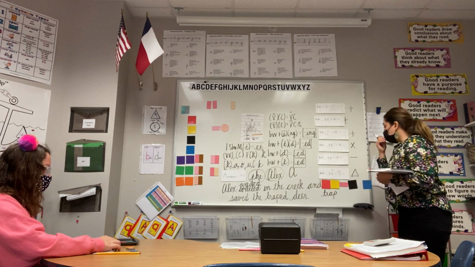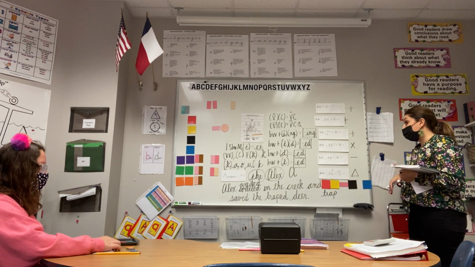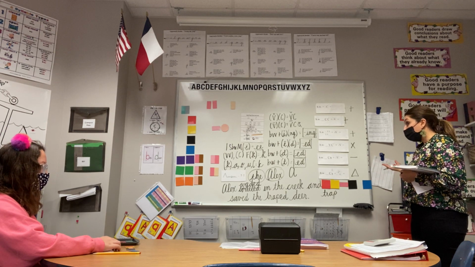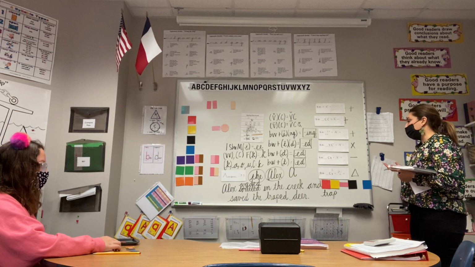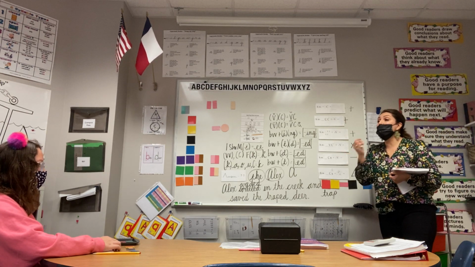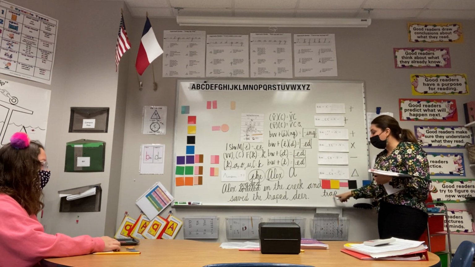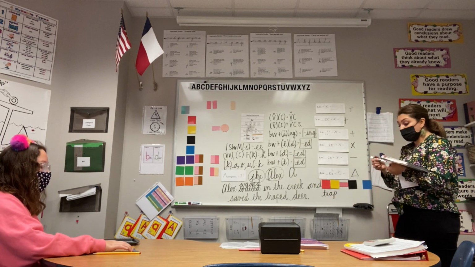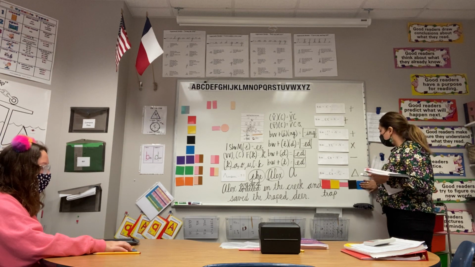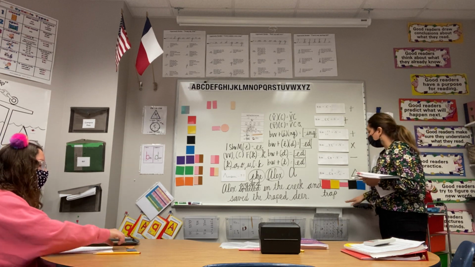All right, so let's see what we're working with. We know we're attaching a vowel suffix, so what decision would we make? Double. Yeah, because our base word has that final accented, one vowel, one consonant. So we're going to use our doubling rule. We've made our decision. Okay, let's touch and spell the derivative.